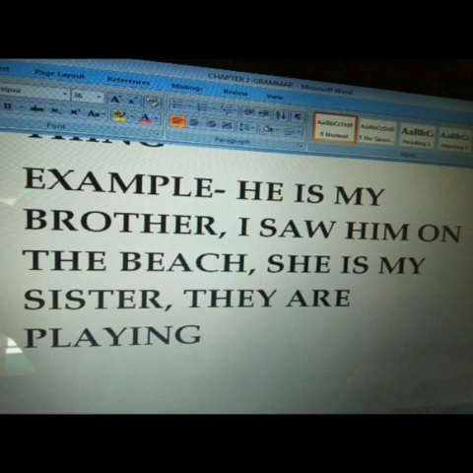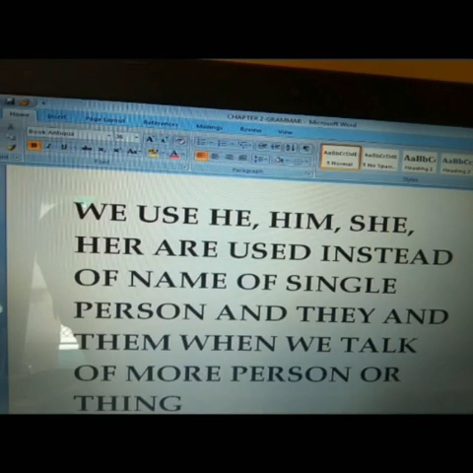Now I give you one example. Can I help you to do your homework? What are the pronouns we use here? I, you. Now I come to the second point. We use he or him when we talk about a boy or a man. We use she or her when we talk about a girl or a woman.